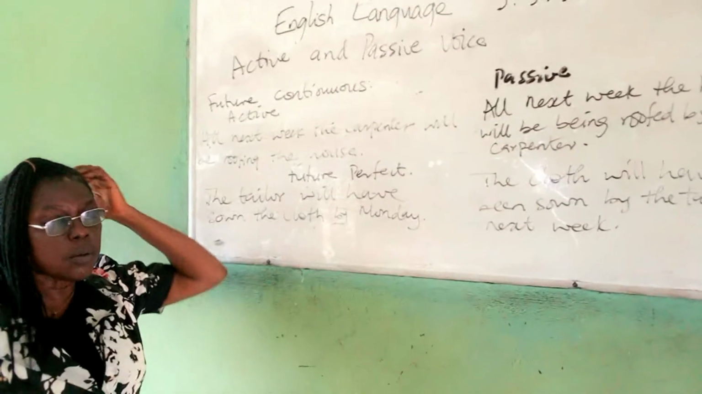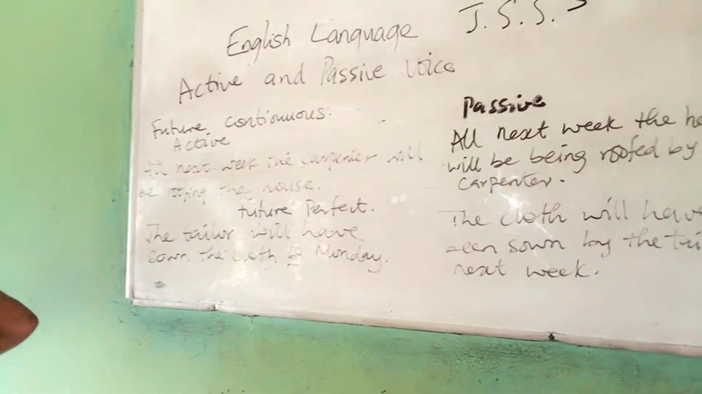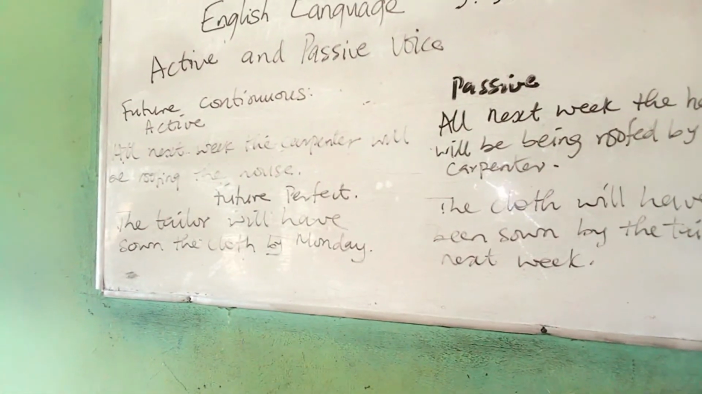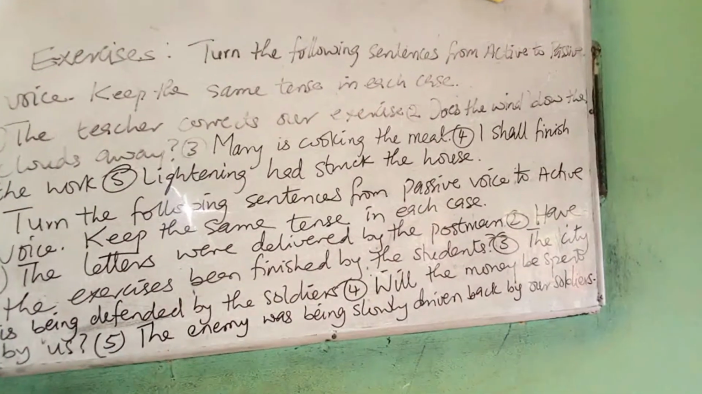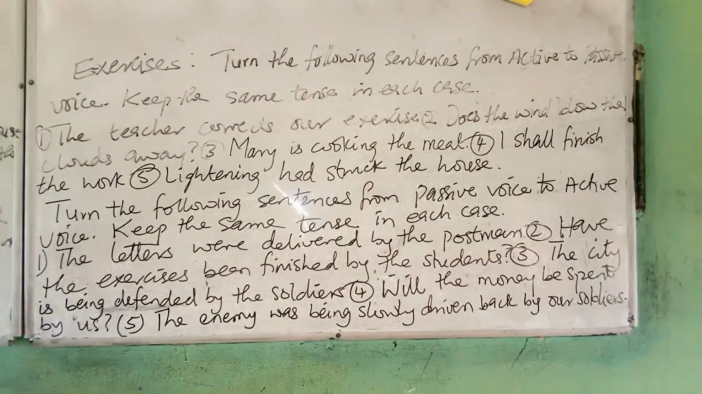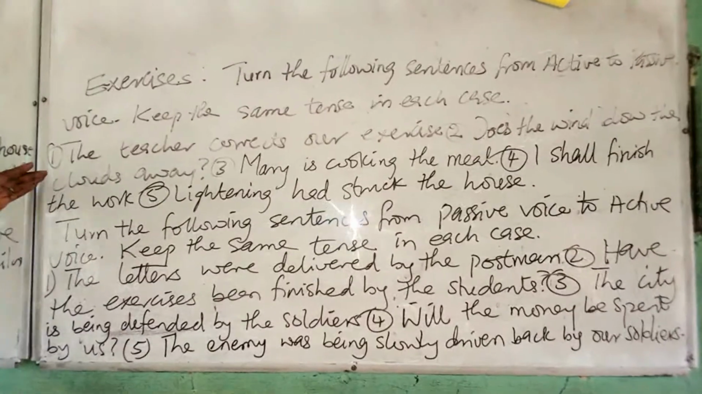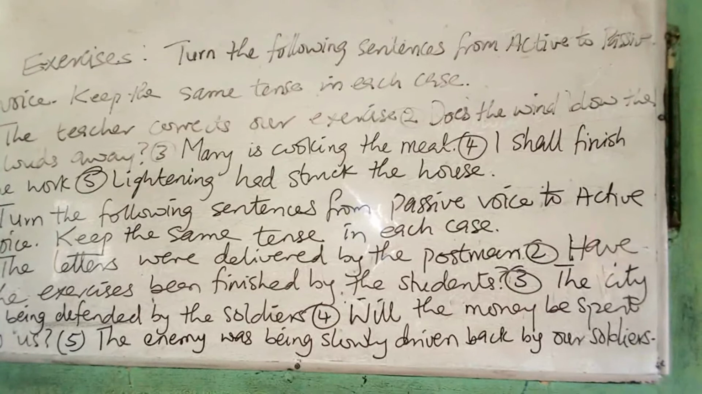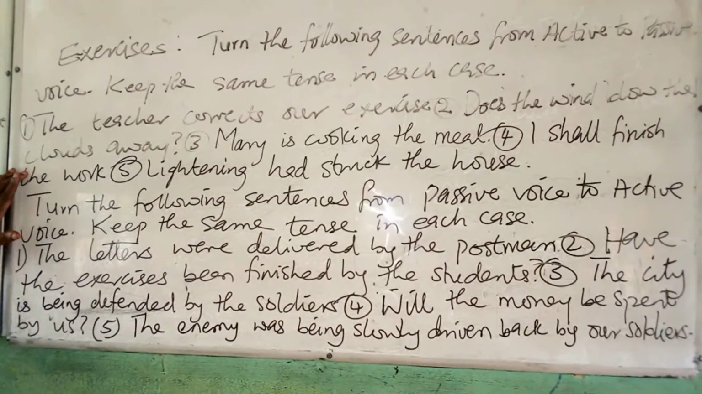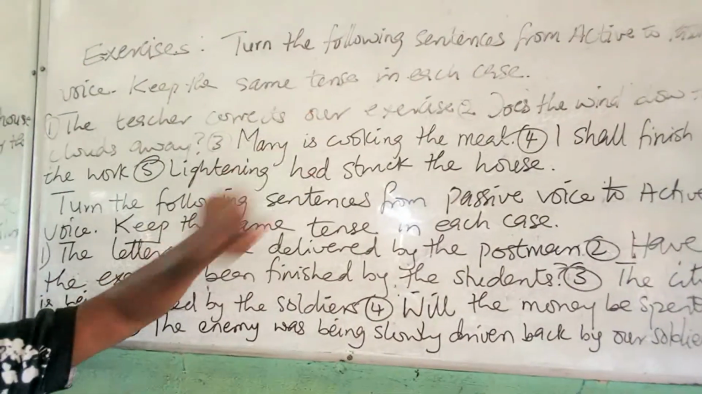So with this, we complete our lesson on active and passive voice. I want you to do this exercise for me. The first one is changing from active to passive, while the second one is changing from passive to active. Take note of the tenses. The ones that are in the simple present, while changing to passive, should remain in the simple present. That is what I mean by keep the same tense in each case.